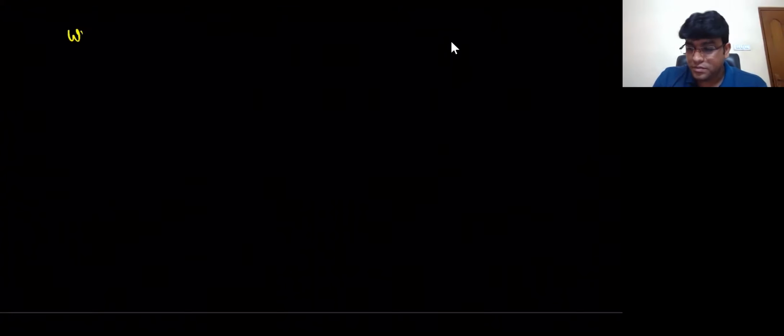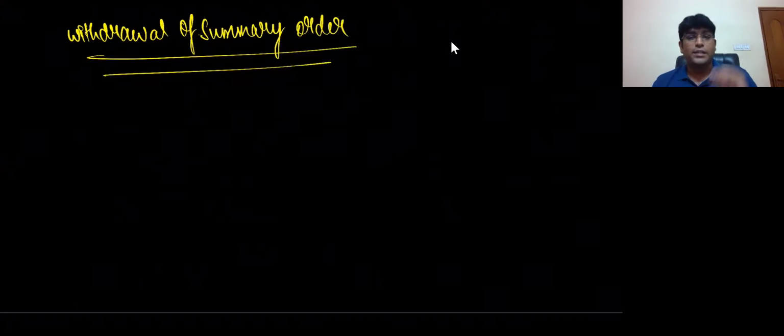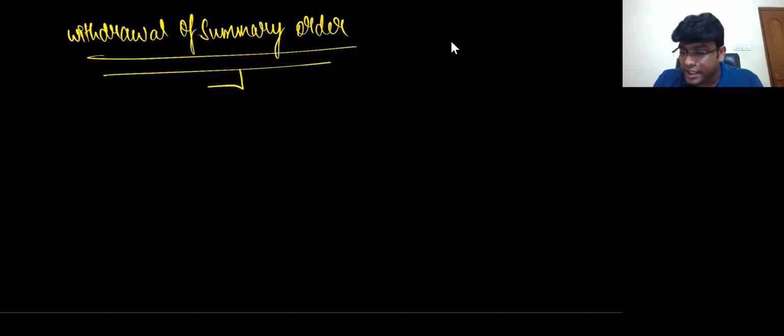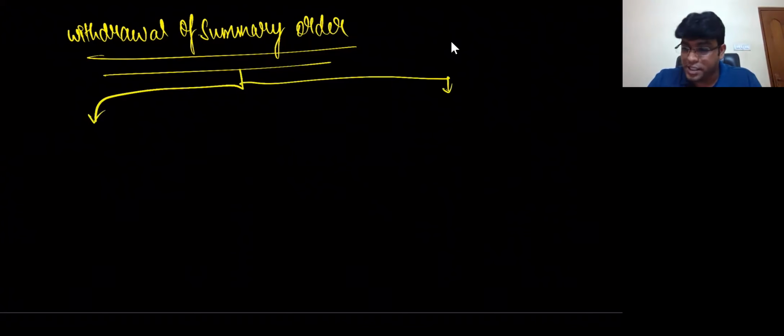Fantastic. Finally, guys, one last point. Withdrawal of summary order. Very interesting, guys. A summary order, whatever is passed, is withdrawn in two cases, my dear friends.